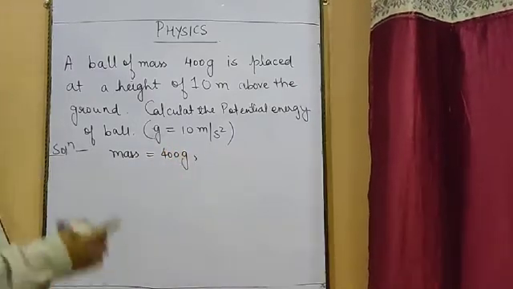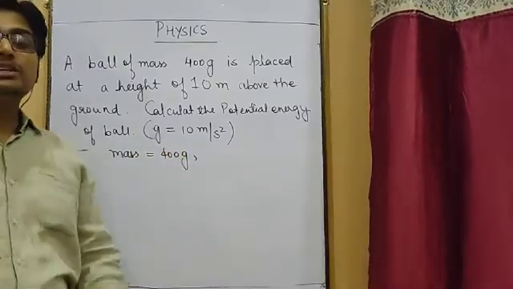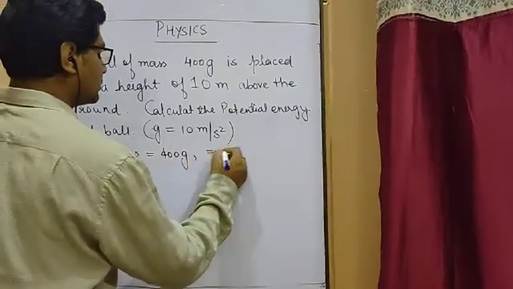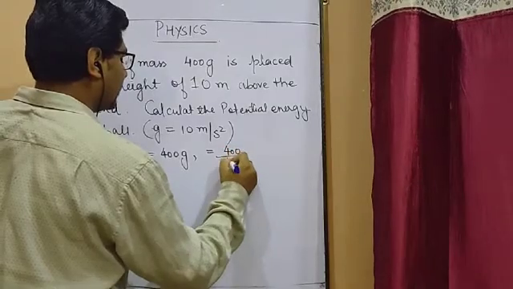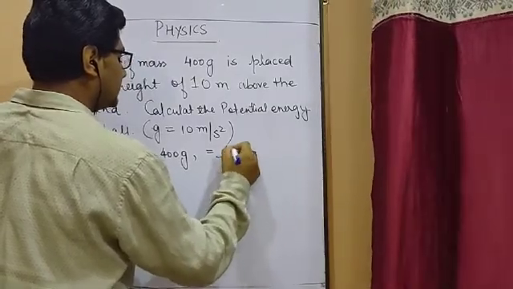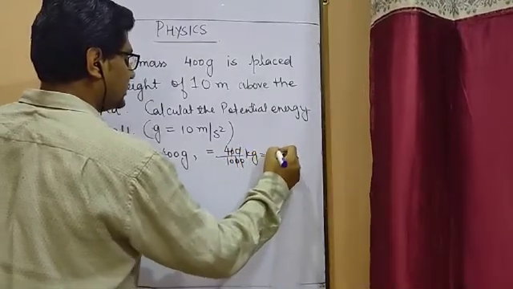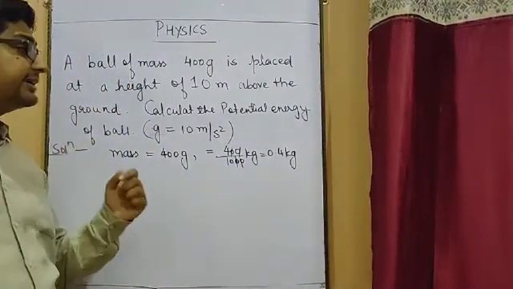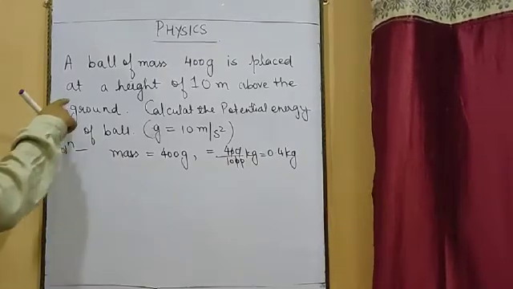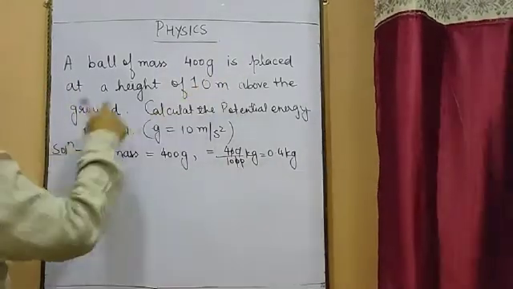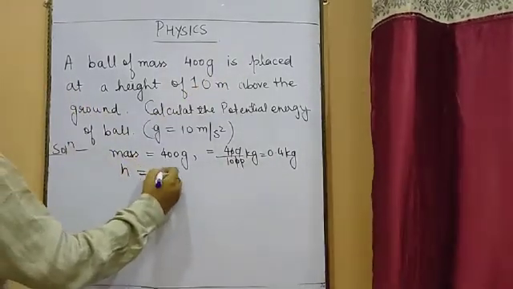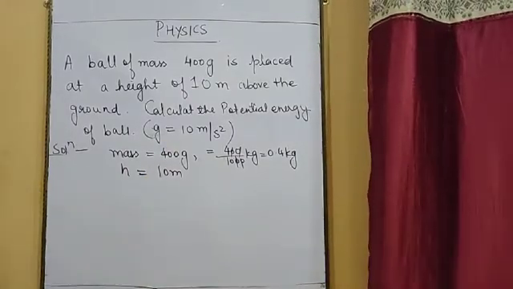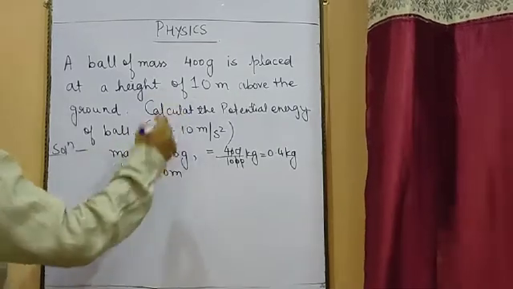But remember that gram is a CGS unit. So first of all you have to convert it into the standard unit. So this will become 400 upon 1000 kg, that will be equal to 0.4 kg. So the mass of the ball is actually 0.4 kg. It's placed at a height of 10 meter above the ground. So what is the height of the ball? 10 meter. Okay. Calculate the potential energy of the ball, where g is equal to 10 meter per second square.